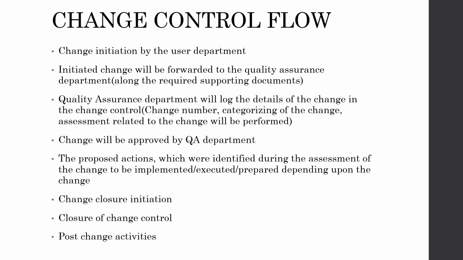One is what is the current status of the change, and what are the requirements or what are the changes that you wanted to do to the existing requirement, or you are preparing a completely new change, and what is the reason behind the change. All this has to be clearly mentioned during the initiation of the change control by the user department.